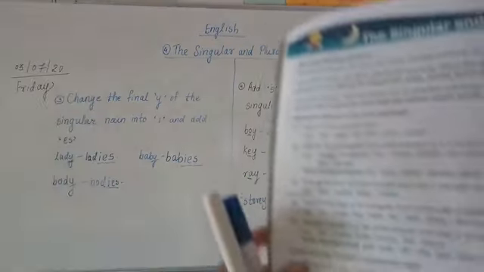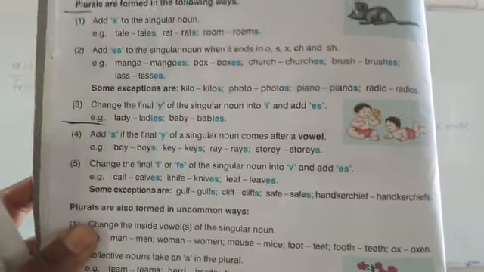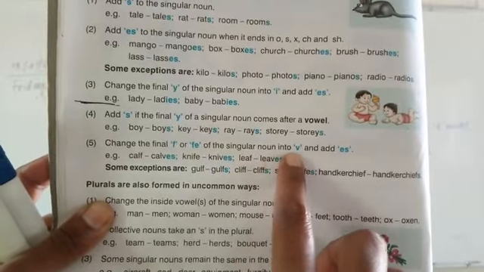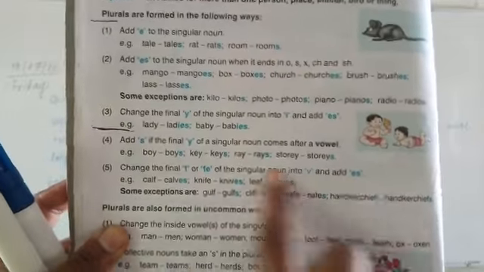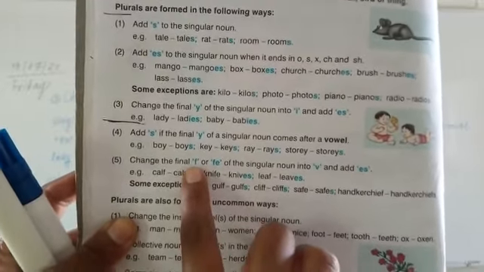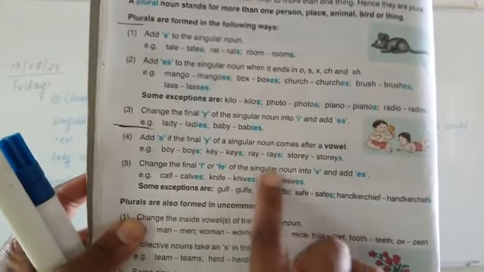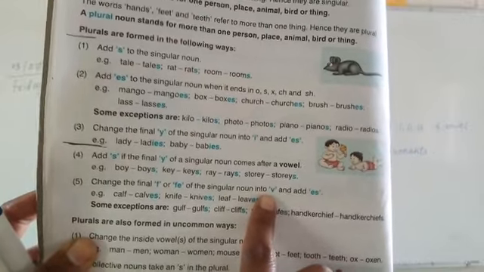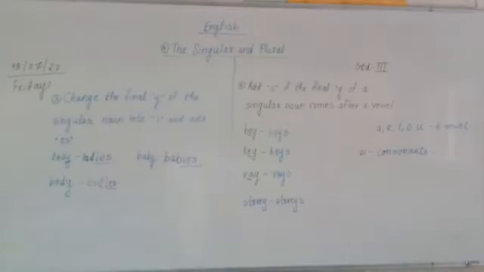Change the final F. Look, the 5th one. Change the final F or FE of the singular noun into V and add ES. Have you understood something? If the words are ending with F and the words which are ending with FE of the singular noun, what do you have to do? You have to change it into V, correct? F and FE you have to change to V, and you have to add ES.